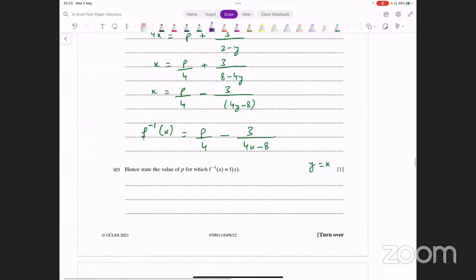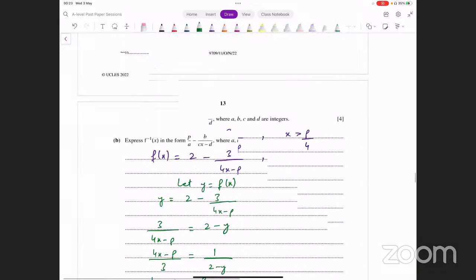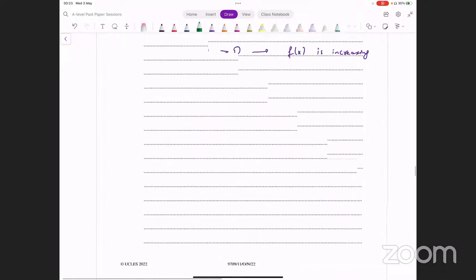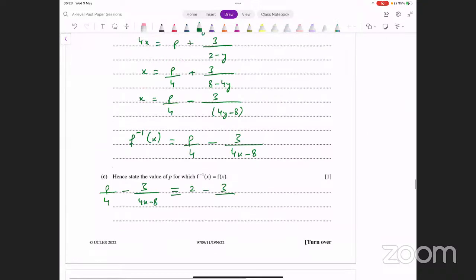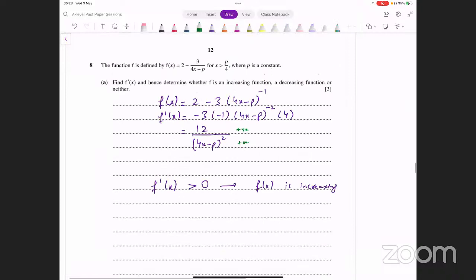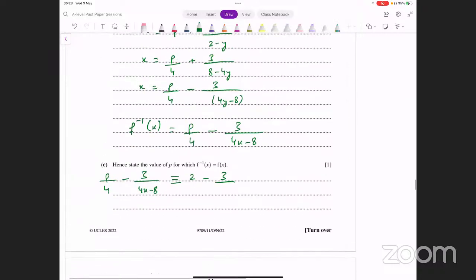Yeah, okay, so these are both identical. What do you have as f inverse of x? F inverse of x is p over 4 minus 3 over 4x minus 8. That is f inverse. And what was f of x? It was 2 minus 3 over 4x minus p.